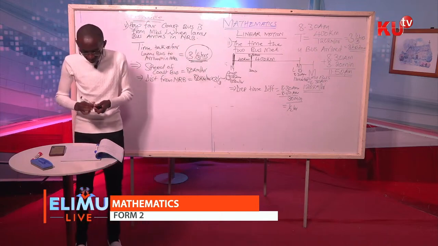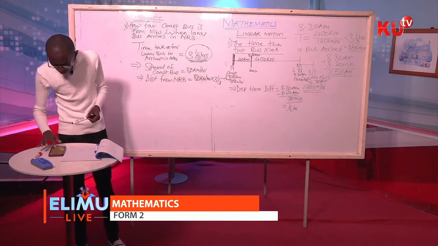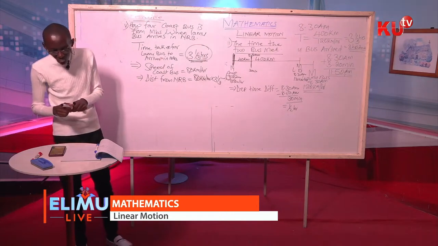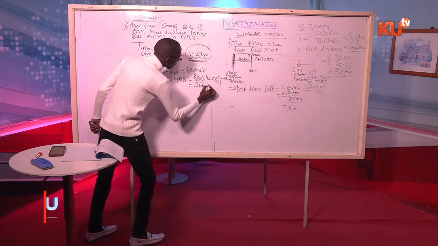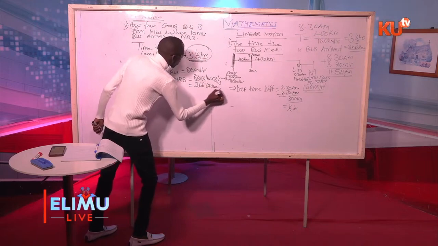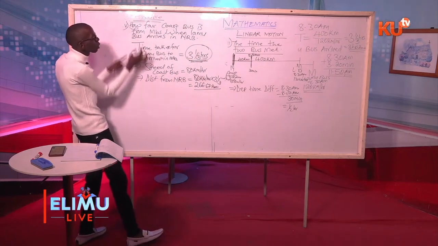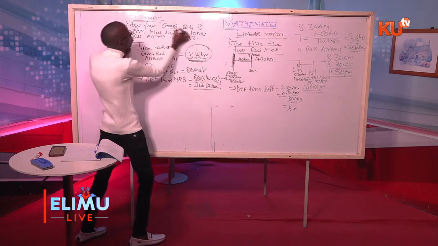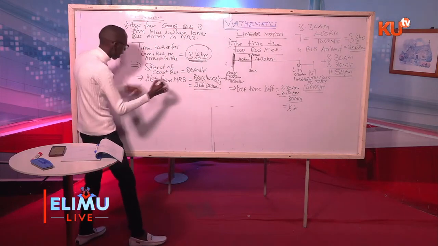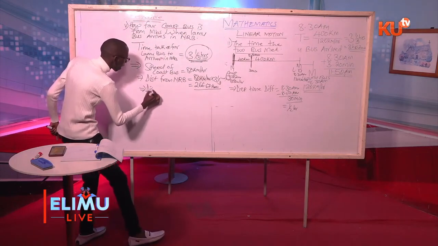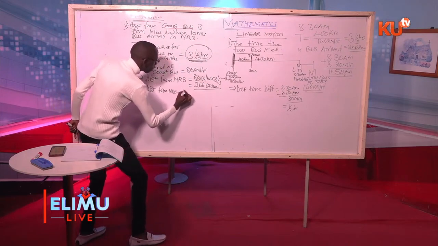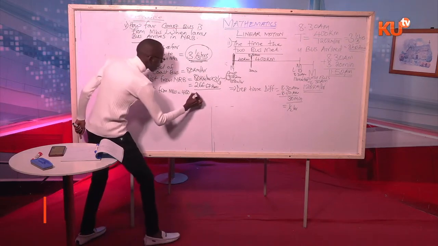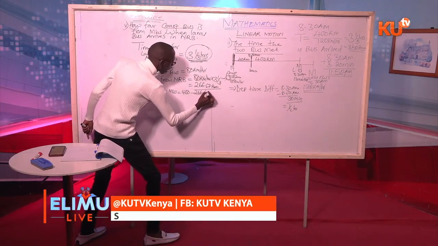Distance from Nairobi by this time is speed multiplied by time. So we'll take 80 kilometers times 3.5 hours. 80 times 3.5 hours gives us 266.67 kilometers.